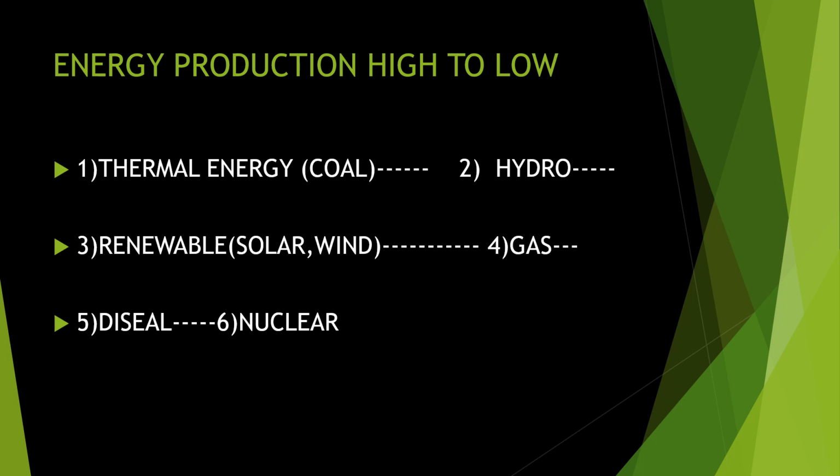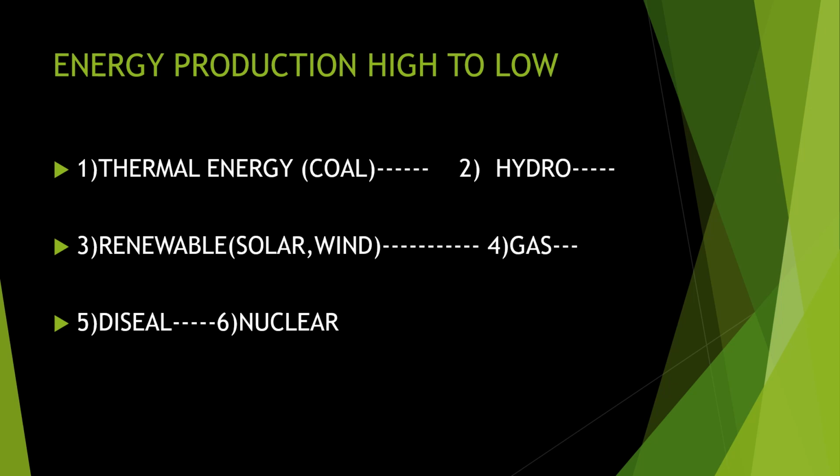Next, a lot of times they have asked the question on the production of energy from high to low, or from low to high. They have asked it many times in the UGC NET exam. So you must know which energy production is high in India. First one is thermal energy. Thermal energy is the highest energy producer, especially from coal. From the coal, the thermal energy is produced. So the first position is held by thermal energy.